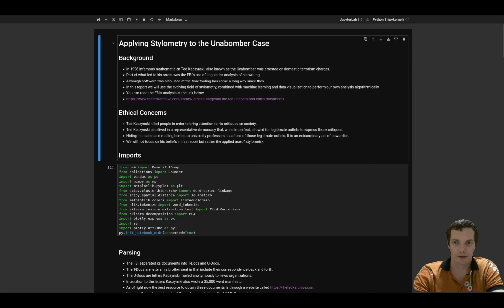The Unabomber is an infamous mathematician. He was arrested on domestic terrorist charges. Part of what led to his arrest was the FBI's use of linguistics analysis. And there's been a lot of advancements in stylometry since then, and also in machine learning and data visualization. So we are going to perform our own analysis.